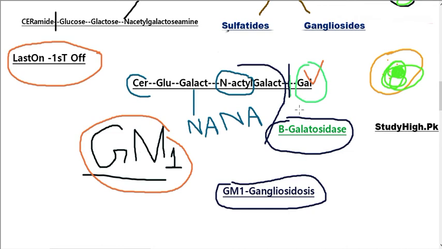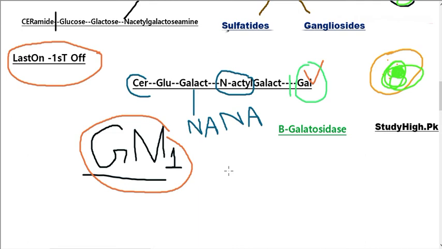When there is no removal of galactose from this compound, the breakdown of the other components is also prohibited for the other enzymes. So first we need to remove the last monomer that was added at the last during the formation of GM1. So GM1 gangliosidosis occurs when there is deficiency of beta galactosidase. But in normal conditions, beta galactosidase is present and it causes the removal of galactose from this compound, which is called GM1. When galactose has been removed, the remaining component is called GM2.